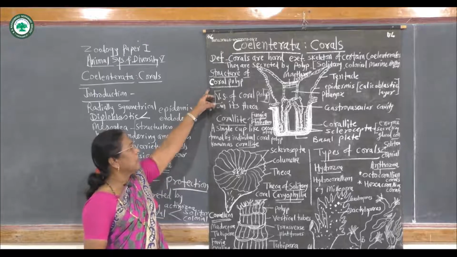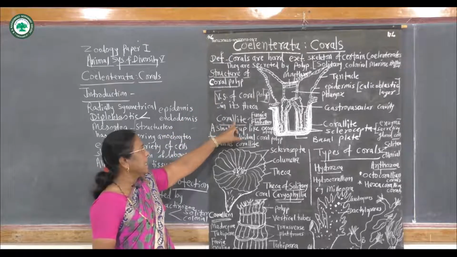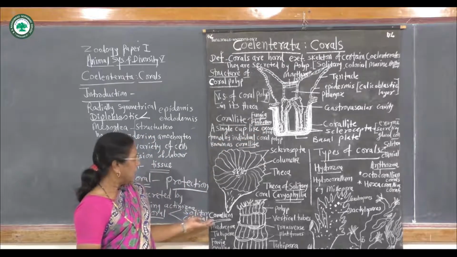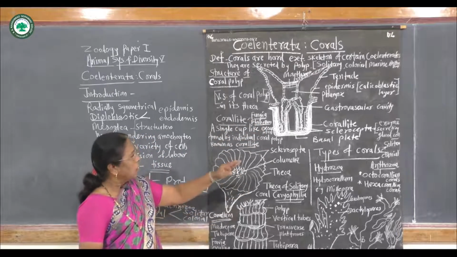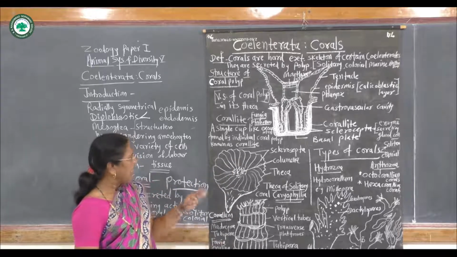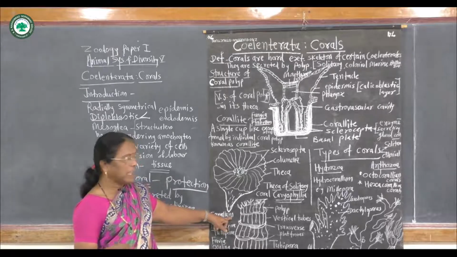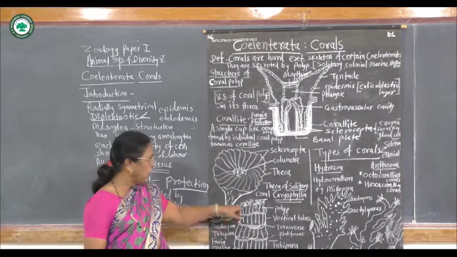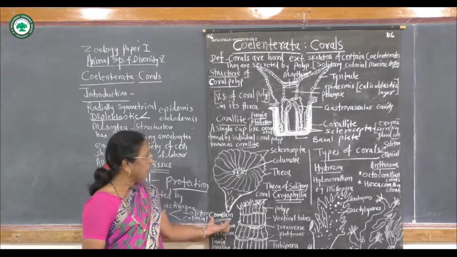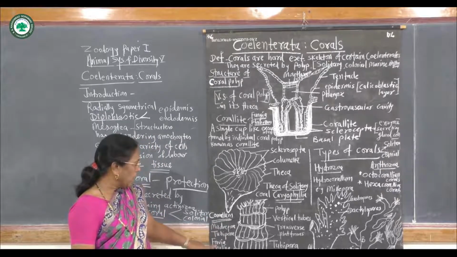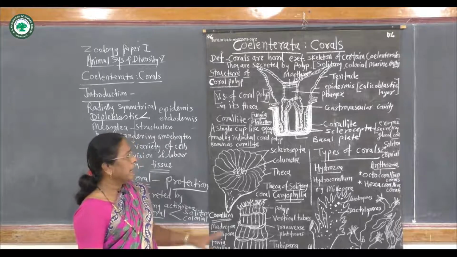Single coral polyps are called corallite. Examples are Fungia, Flabellum and Oculina. And the colonial corals are also called corallum. When numerous individuals come together forming a colony, it is called corallum. Examples of corallum are Madrepora, Tubipora, Favia, Oculina, etc.